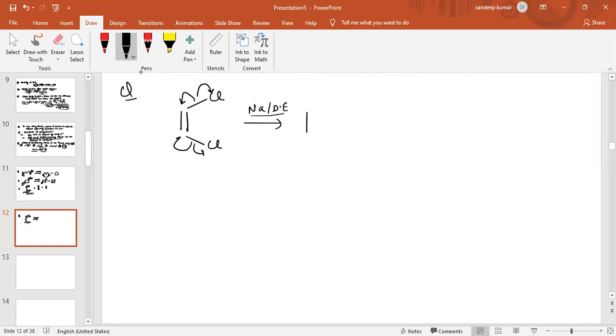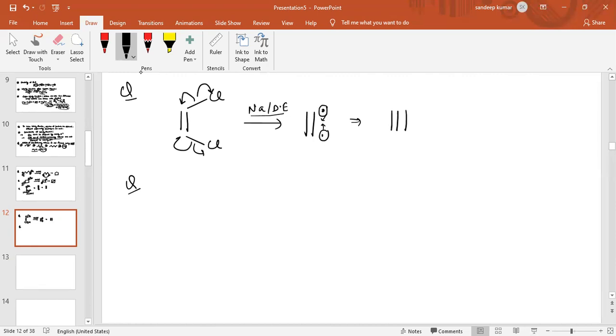Now for the intermediate, there is already a pi bond between carbon and carbon atom. Now this carbon atom will have a free radical, a single electron. This carbon atom also has a free radical, a single electron. When these two electrons combine, then a triple bond is formed between the two carbon atoms. So this is the major product we obtain. So always follow the free radical mechanism. As we have discussed, the free radical mechanism is more favorable with respect to the ionic mechanism.